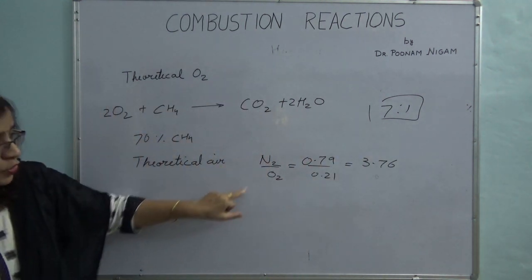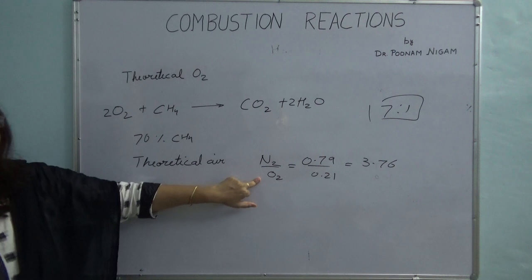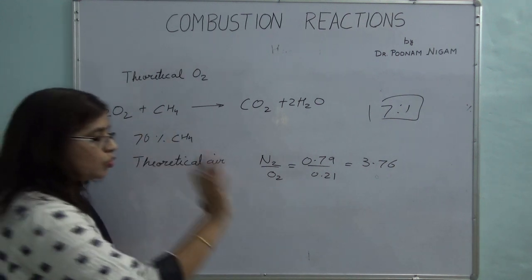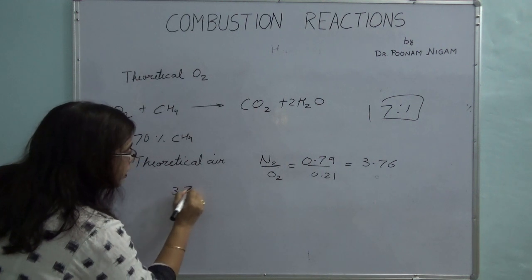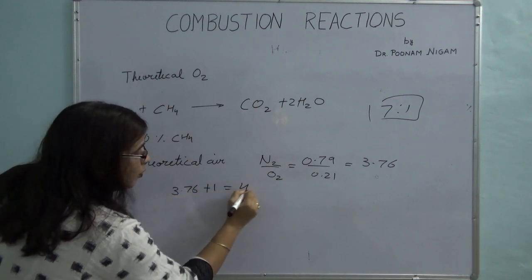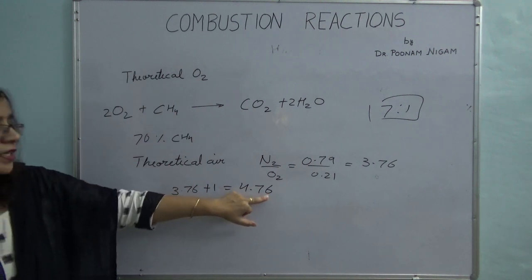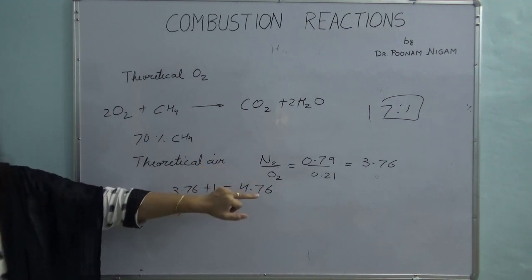Okay, so 1 mole of oxygen is present in how many moles of air? The total number of moles of air will be 3.76 plus 1, equal to 4.76. So 1 mole of oxygen is present in 4.76 moles of air.